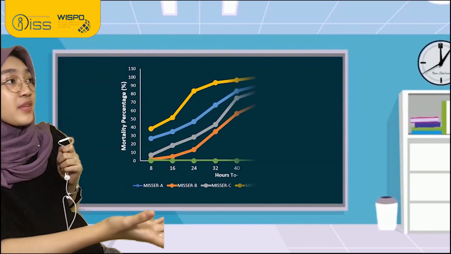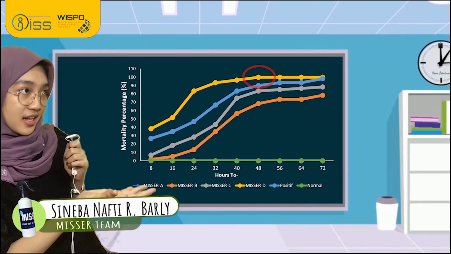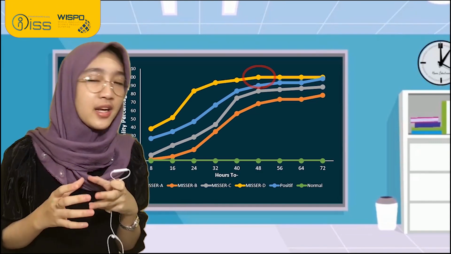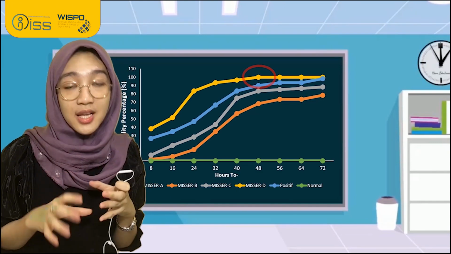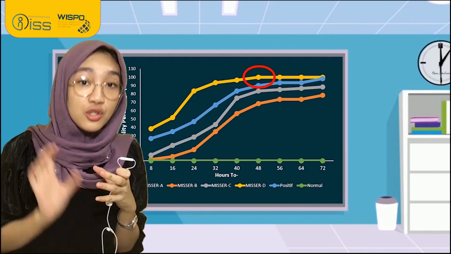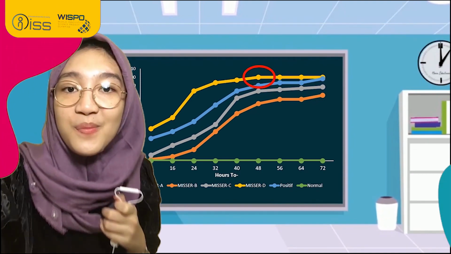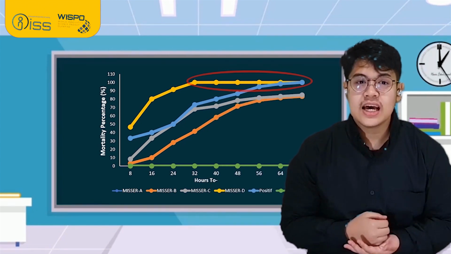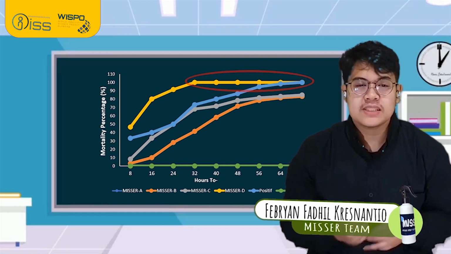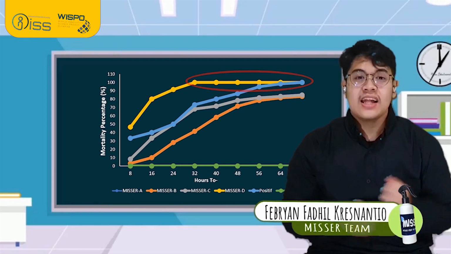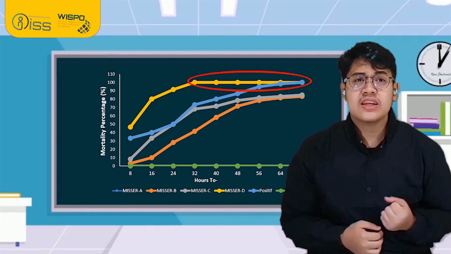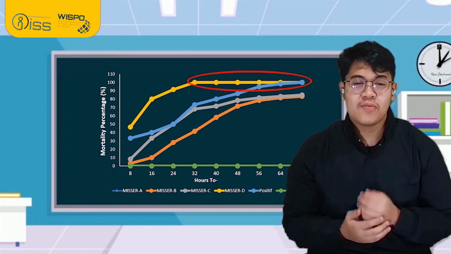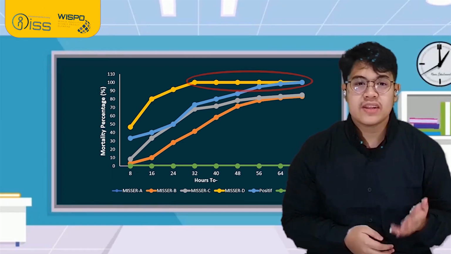The following graph is a result of the percentage of larva mortality. In the L1 test, it is suspected that the active compound in the Apus bamboo shoot extract works as a larvicide with a digestive system through the stomach poison mechanism. The next result on instar 2 shows us the most effective results in the MISER-G, which shows a 100% mortality at 48 hours. The instar 3 test shows that the mortality of larvae increases with increasing concentration. This indicates that the active compounds in Apus bamboo shoot have activity as a larvicide.